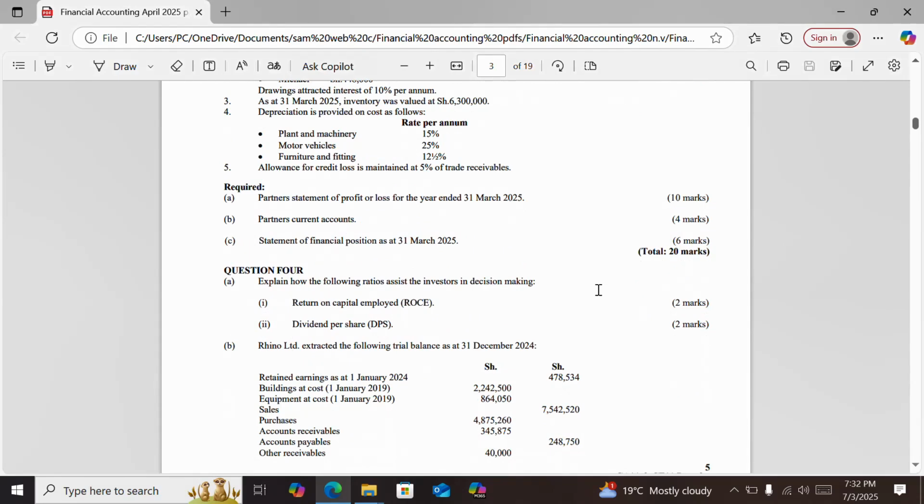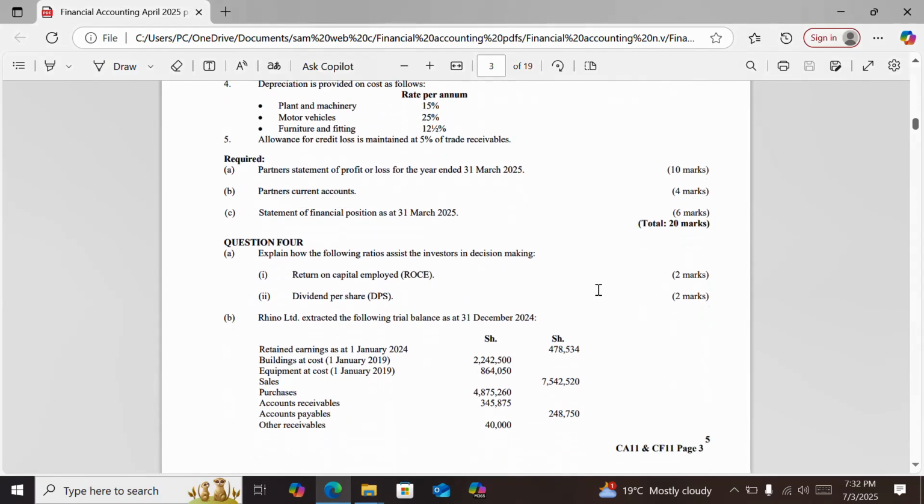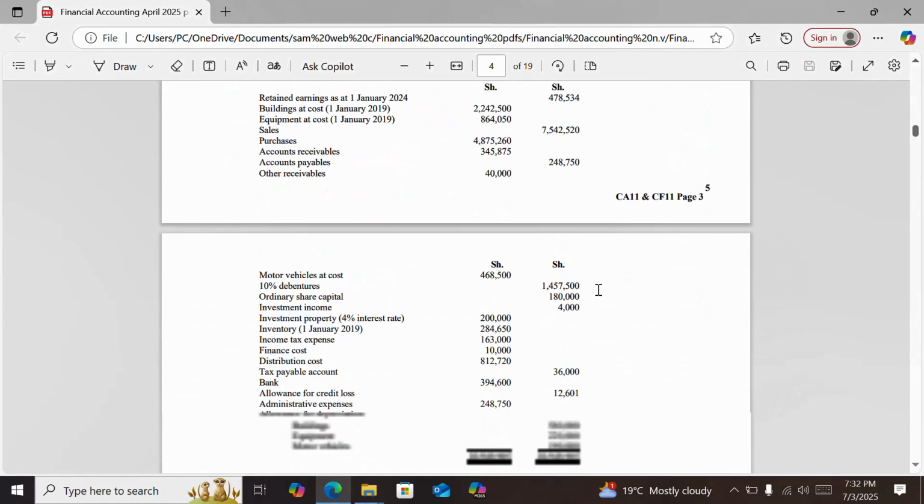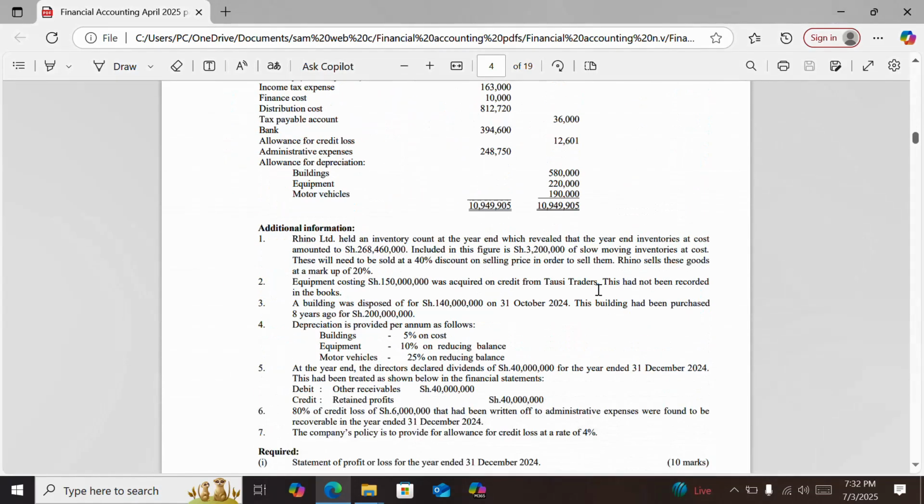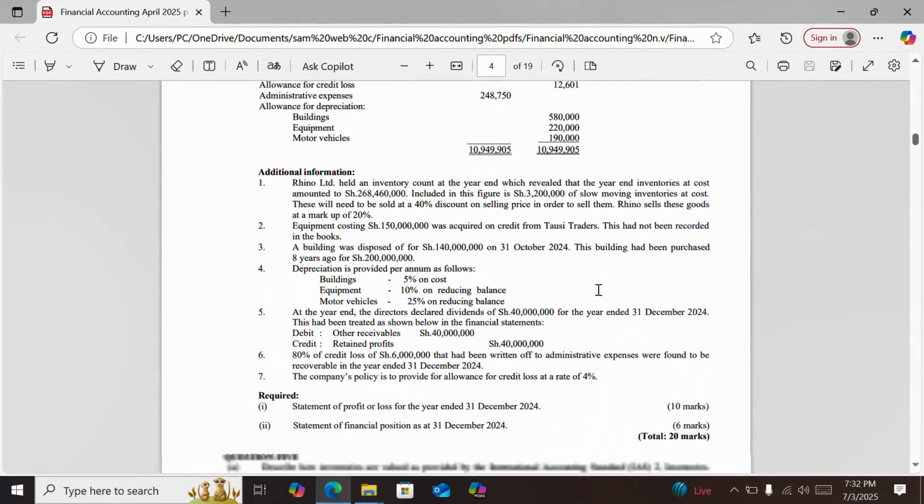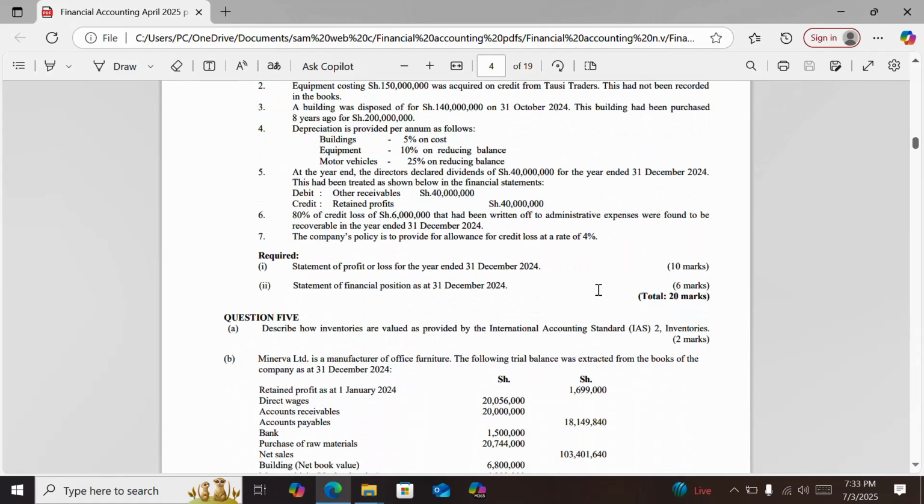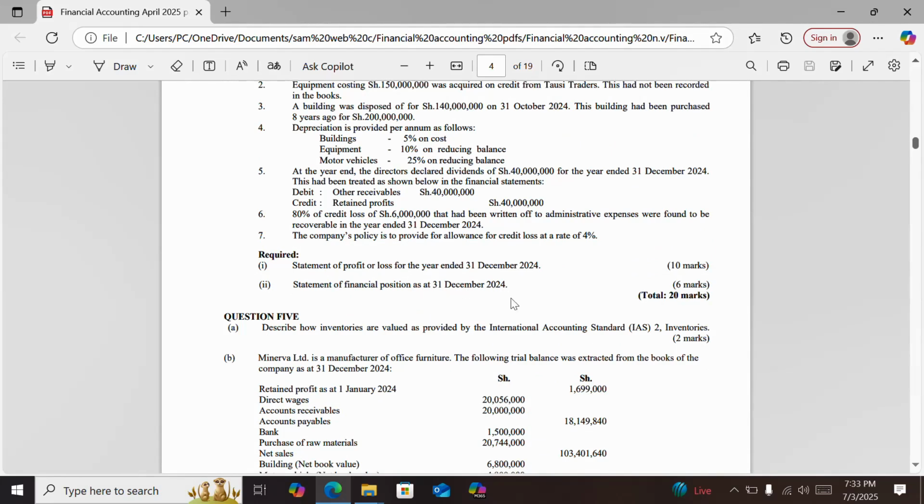Question 4, explain how the following ratios assist the investors in decision making. We have ROCE and we have DPS, which is dividend per share. Then part B, this was a question on financials of a company. It required a statement of profit or loss for the year ended 1st December 2024 and a statement of financial position as at that 1st December 2024.